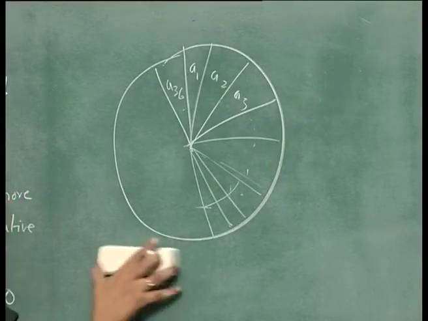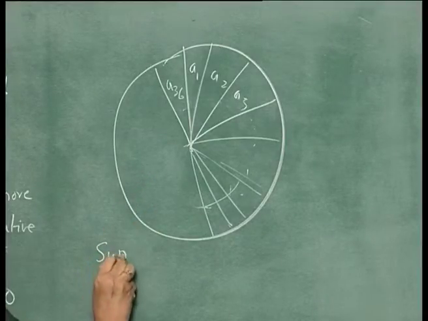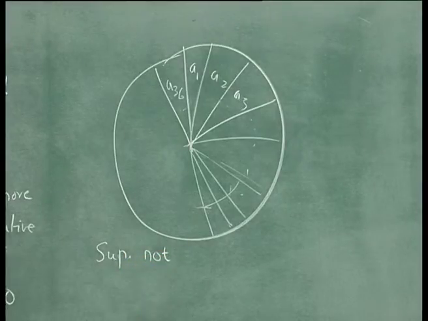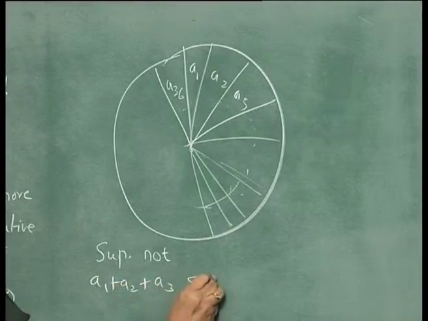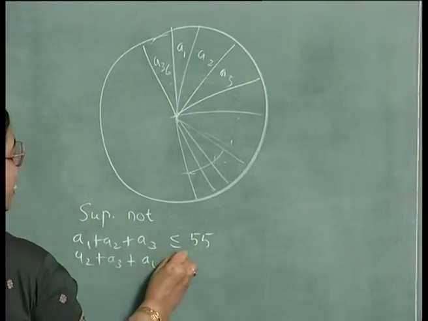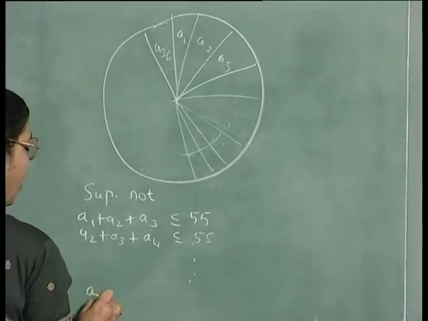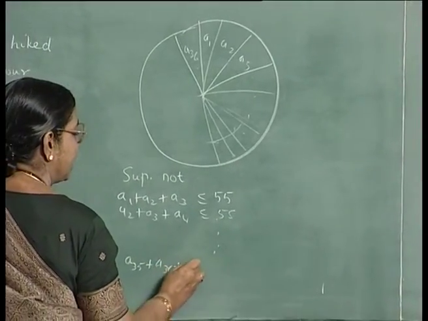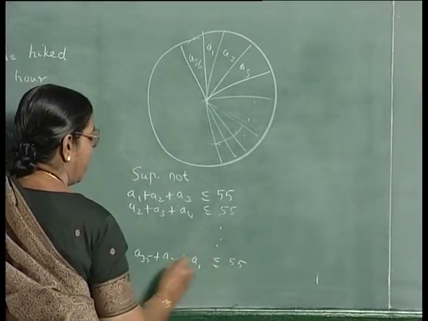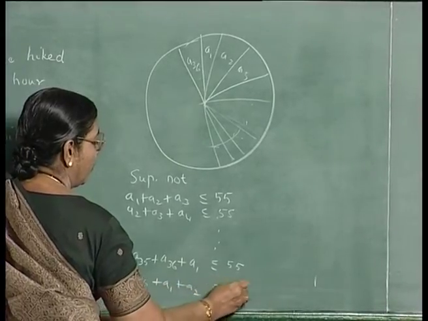Suppose not, again the same idea. Suppose the conclusion is not true, then you have A1 plus A2 plus A3 is less than or equal to 55. If it is not 56 or more, it has to be less than or equal to 55. Similarly, A2 plus A3 plus A4 is less than or equal to 55, and proceeding like that, A35 plus A36 plus A1 is less than or equal to 55, A36 plus A1 plus A2 is less than or equal to 55.